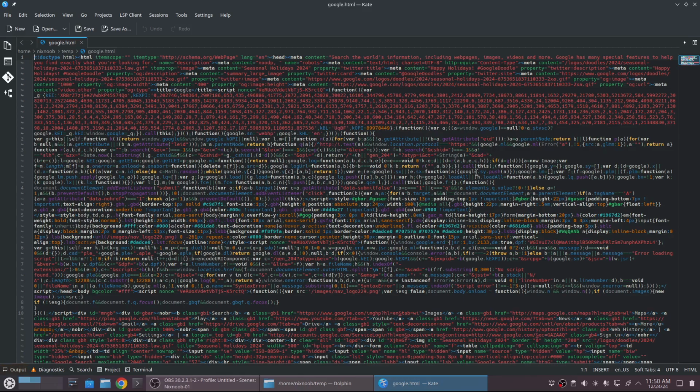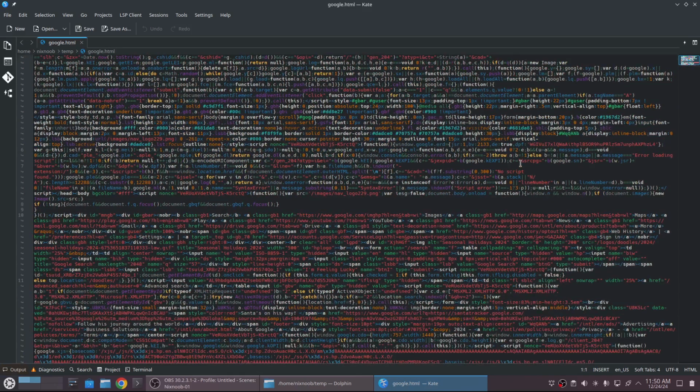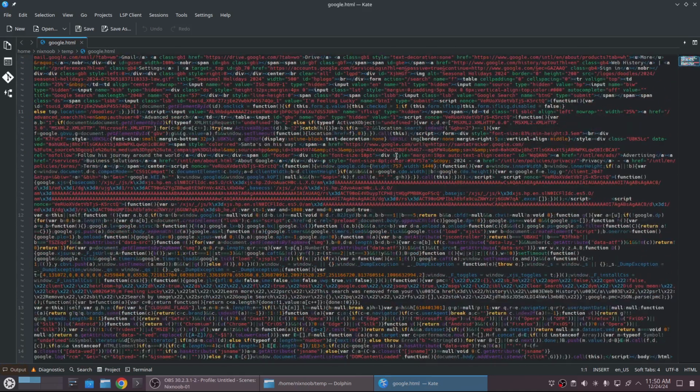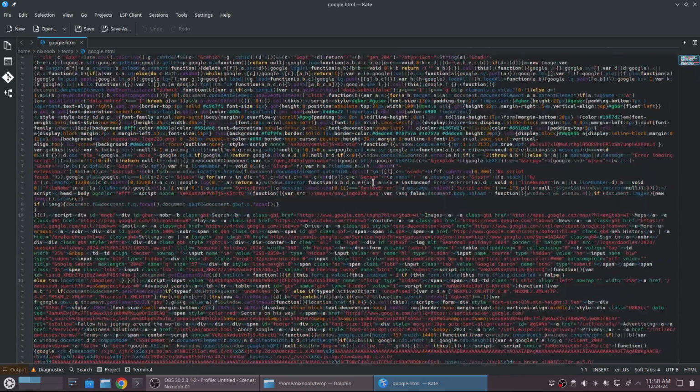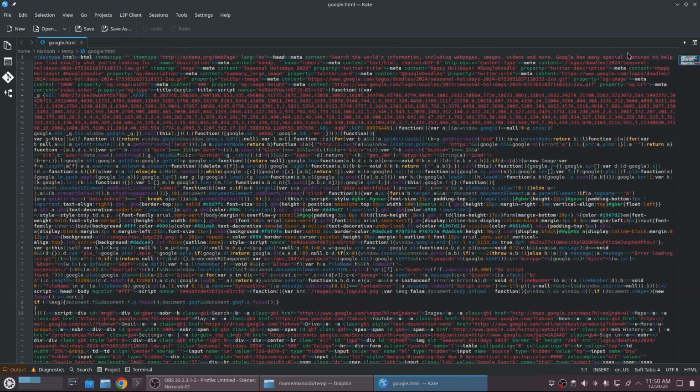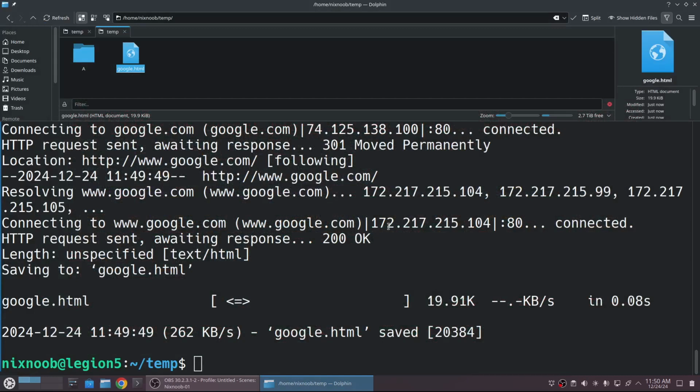It looks very complicated, but that's just because it's a complicated page. We can see that it is syntax highlighting all the HTML for us. And that's just an example of how we can go grab a web page and save it.